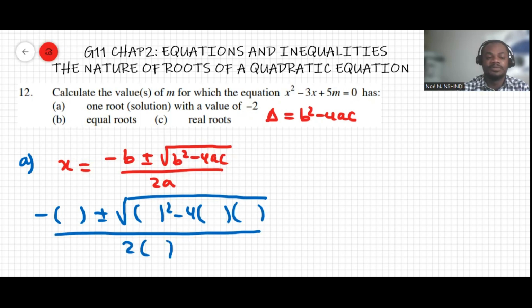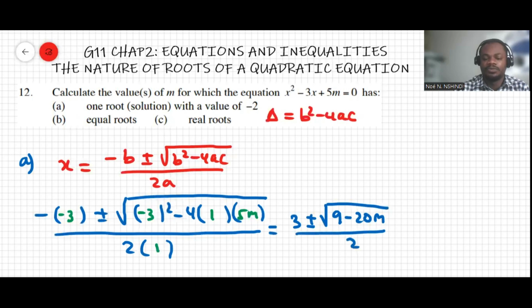Now, let's substitute: minus 3, 3, 1, 5m. So this is equal to 3 plus or minus the square root of 9 minus 20m, over 2.